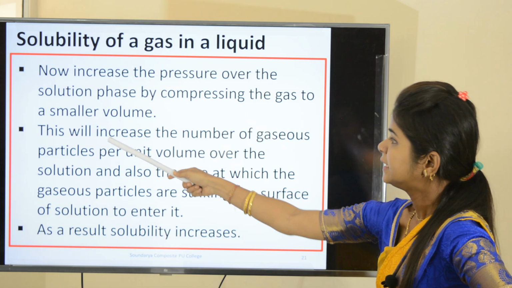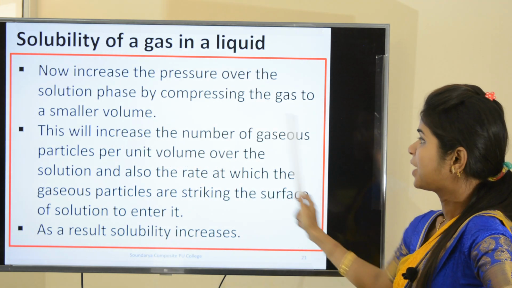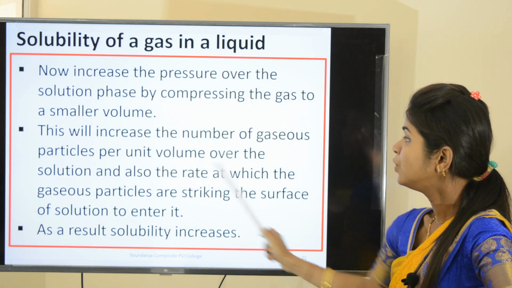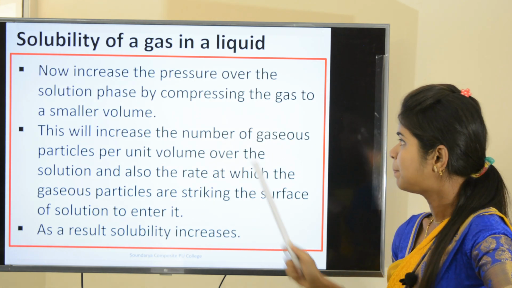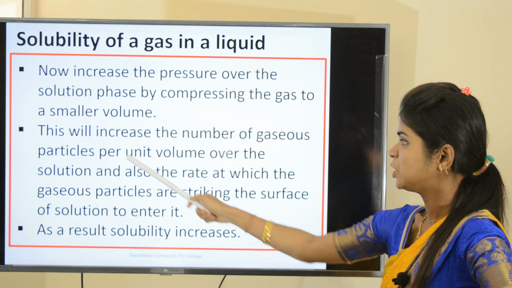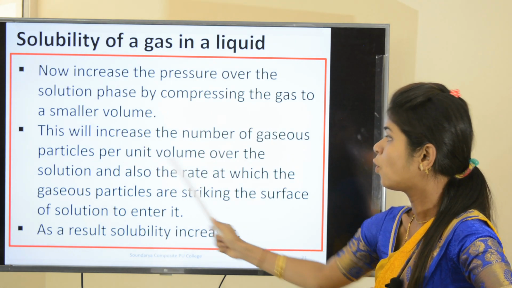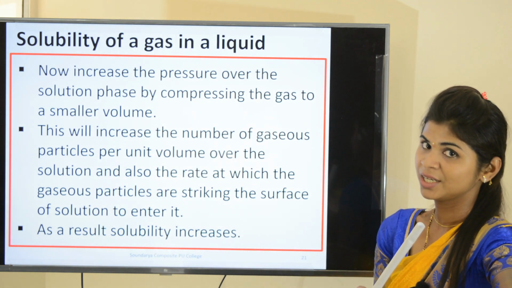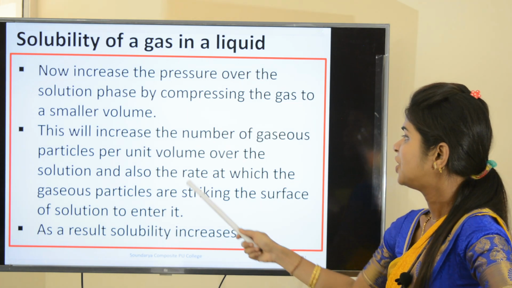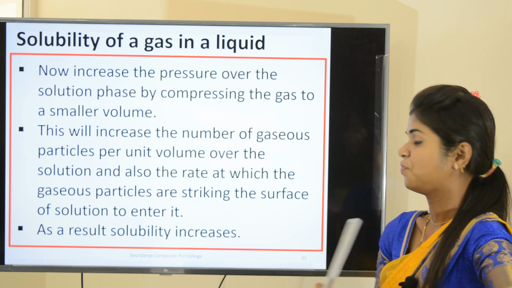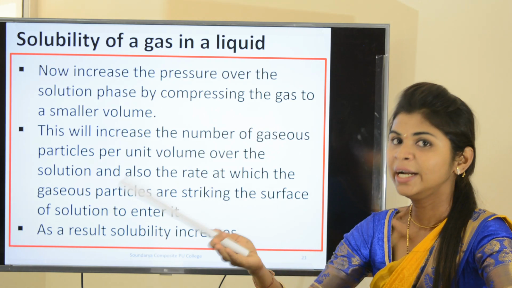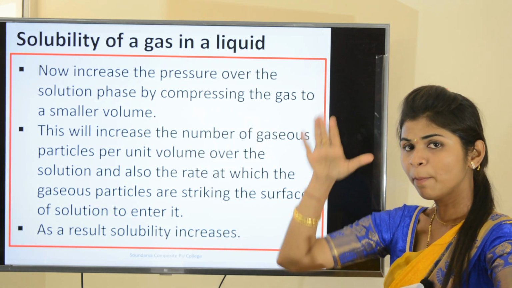Now, this will increase the number of gaseous particles per unit volume over the solution. You have seen, right? When you apply the pressure, the number of gaseous particles per unit volume over the solution increases, as well as the rate at which gaseous particles are striking the surface of the solution to enter into the solution also increases.